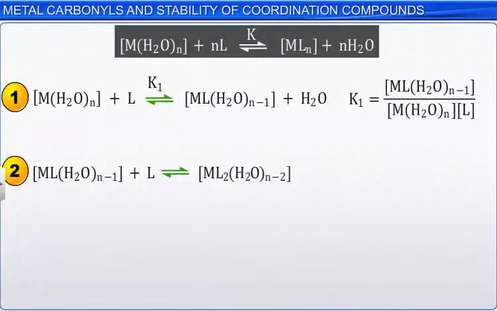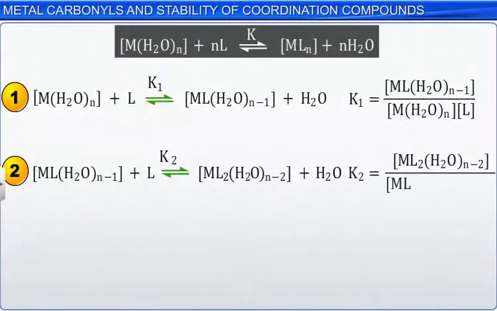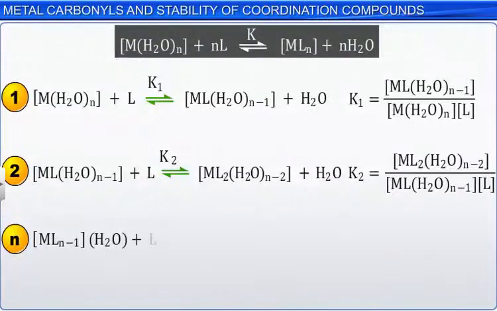Similarly, for the nth step, the reaction can be written as ML(n-1)(H2O) plus L in equilibrium with MLn plus H2O. The stability constant for this step can be written as Kn is equal to the concentration of MLn divided by the concentration of ML(n-1)(H2O) multiplied by the concentration of L. Here, the stability constants K1, K2 and Kn are referred to as stepwise stability constants.